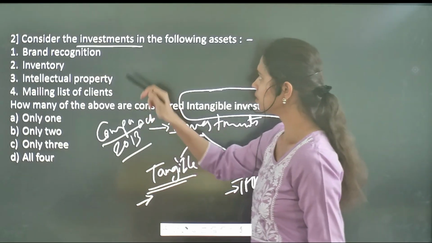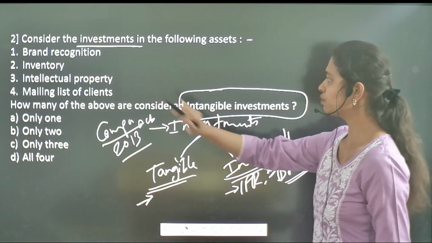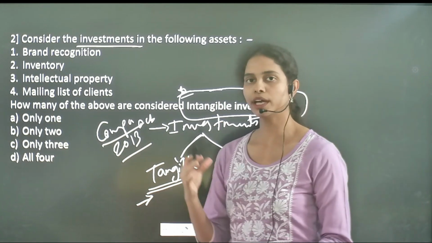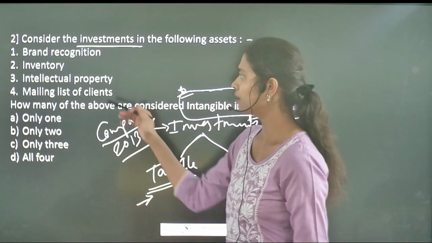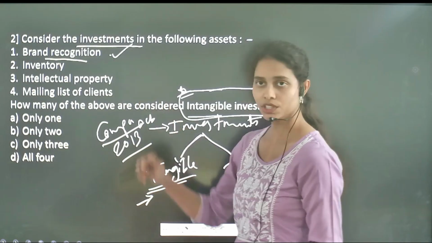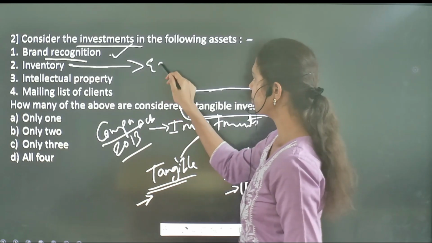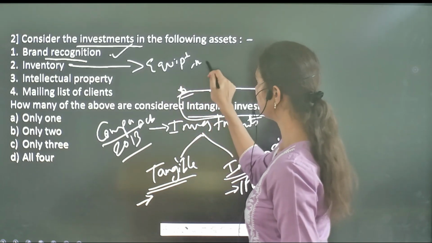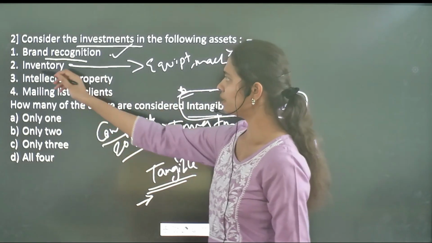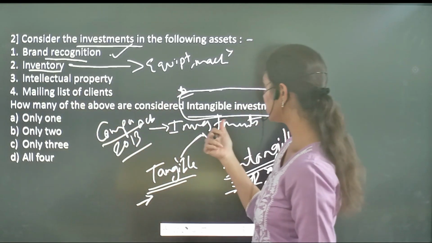Here consider the investments in the following assets, and the question asks which of the following were the intangible investments, that means which do not have a physical form, and you cannot touch that particular asset. So if you see brand recognition, it is an intangible asset, whereas the inventory referred to is equipment and machinery. So here the equipment and machinery refer to inventory, and this inventory has its own physical form, right? But here it has asked about the intangible investments.